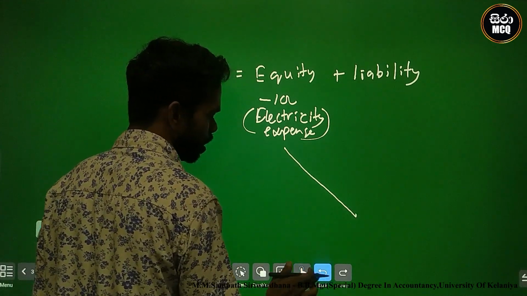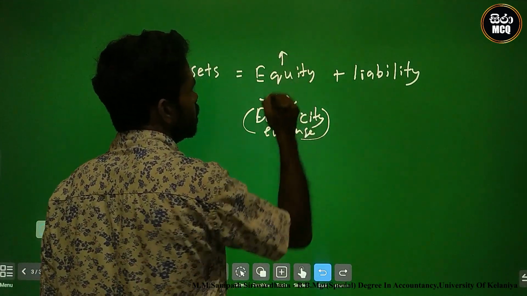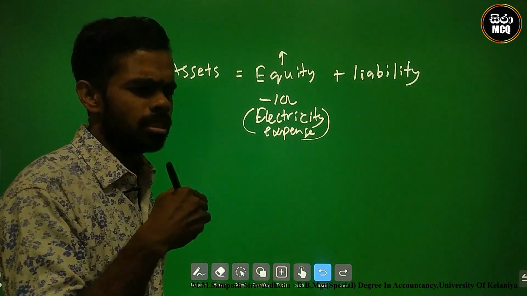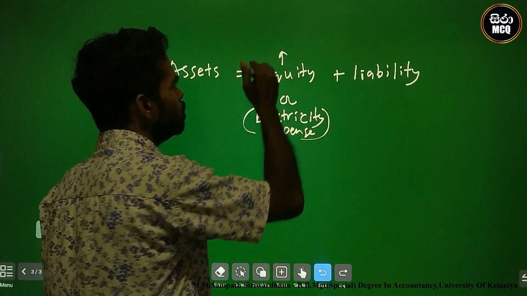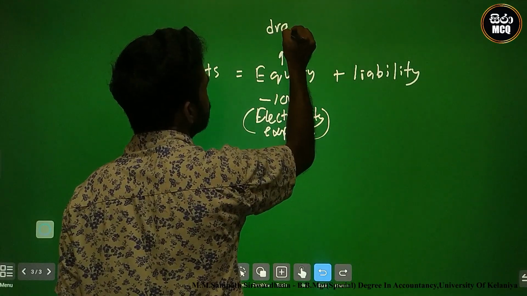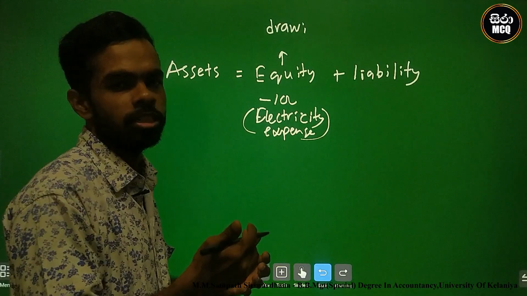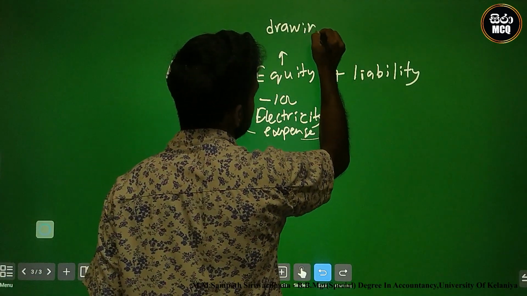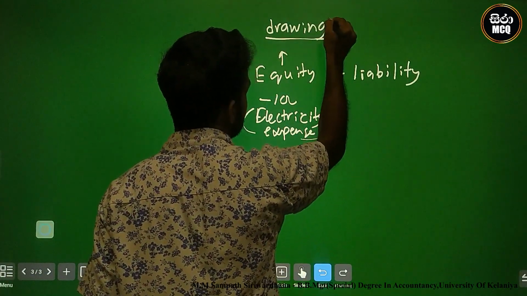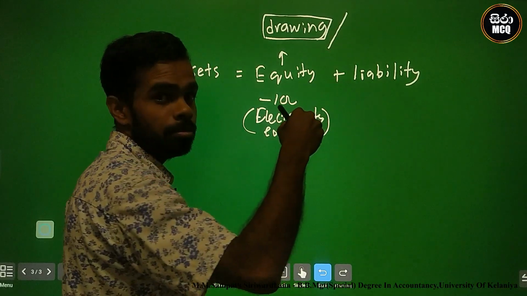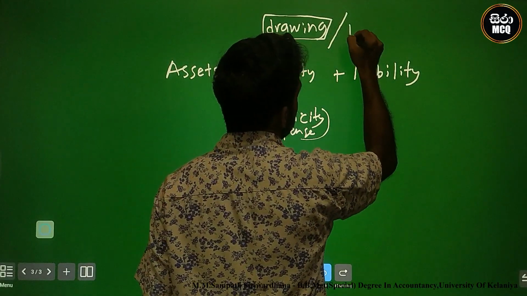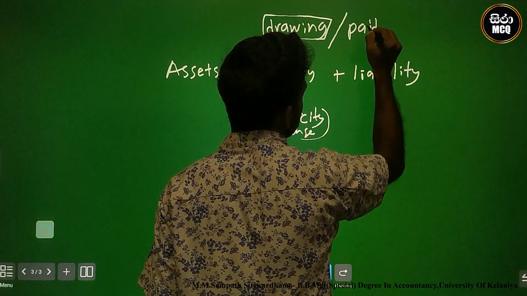What are these? Other than distributing to stakeholders. Distributing means drawings, where it is a one-person sole proprietorship. This is drawings, this is distribution. The other one, what is it? It's a company that paid which one?